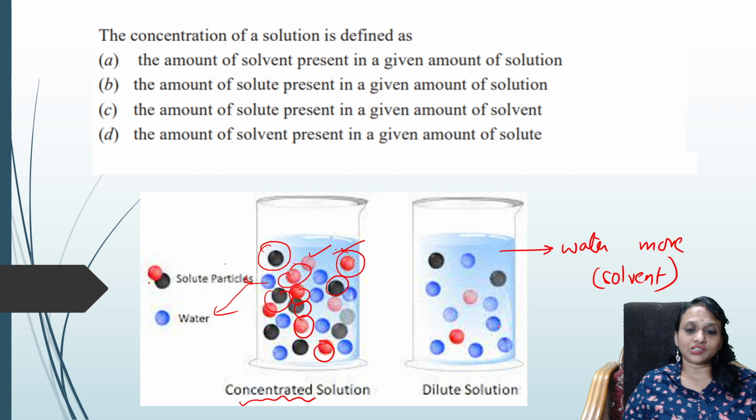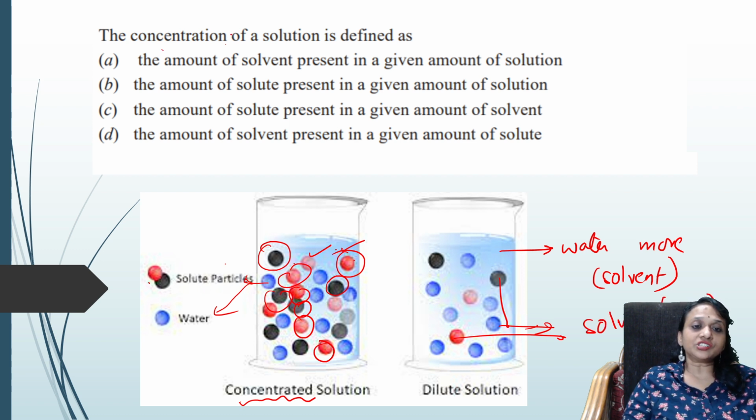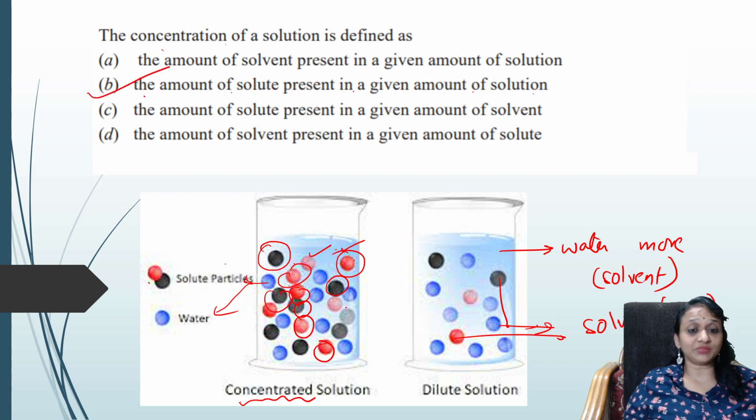So what did they ask? The concentration of the solution is defined as what? It is nothing but the amount of solute present in the given amount of solution. Easy question. Option B is the correct answer. So concentrated solution means solute particles are more. It is thick in nature.